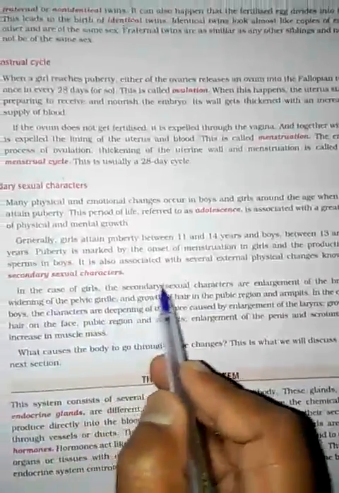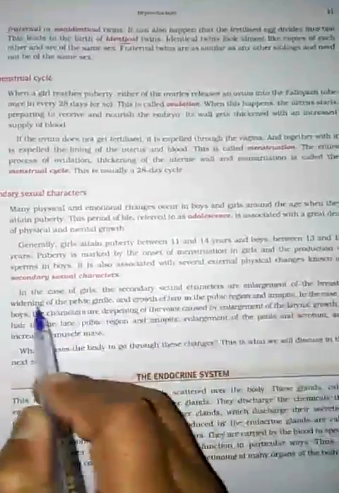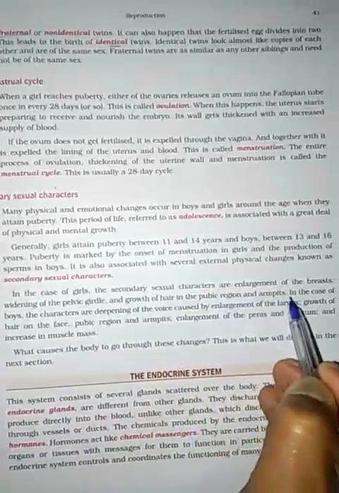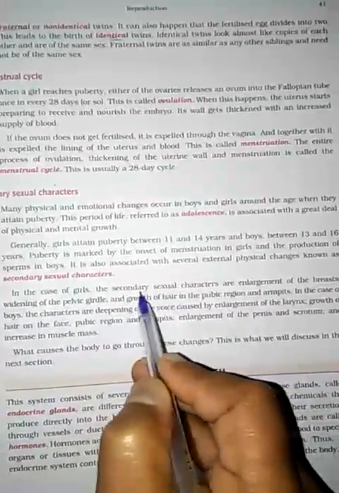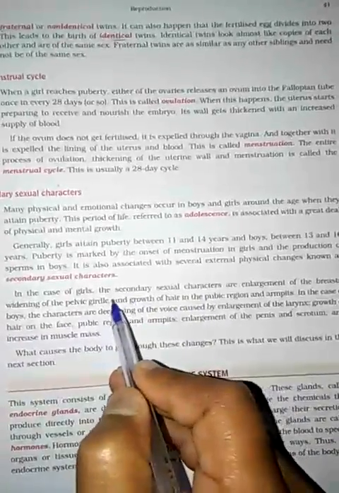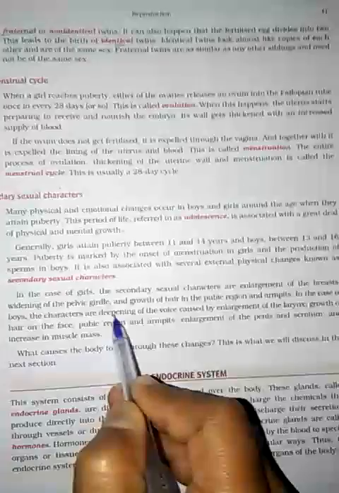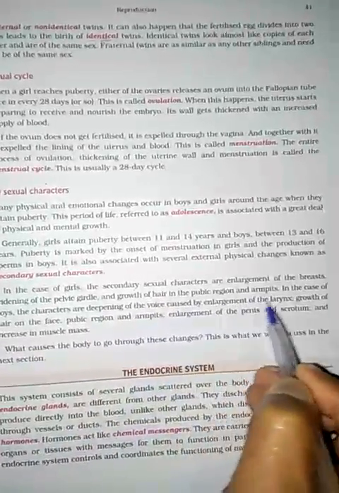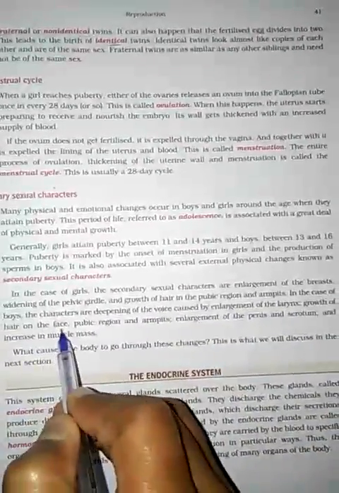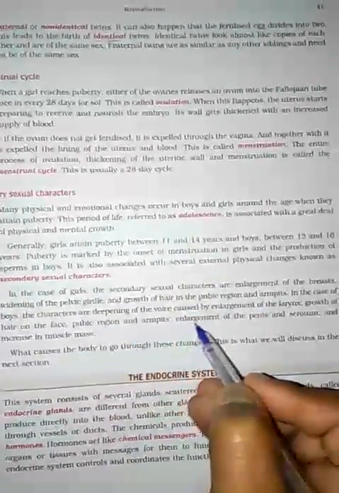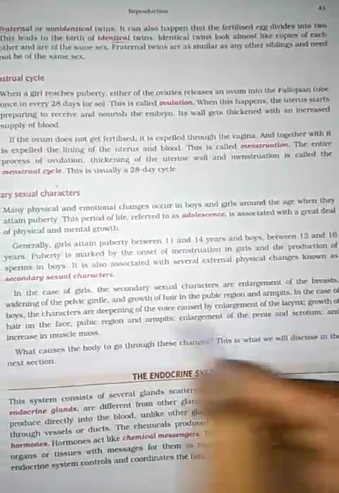In girls, secondary sexual characters are enlargement of the breasts, widening of the pelvic girdle, and growth of hair in the pubic region and armpit. In boys, the characters are a change in voice caused by enlargement of the larynx, growth of hair on the face, pubic region and armpit, growth of body hair, enlargement of the penis and scrotum, and increase in muscle mass.